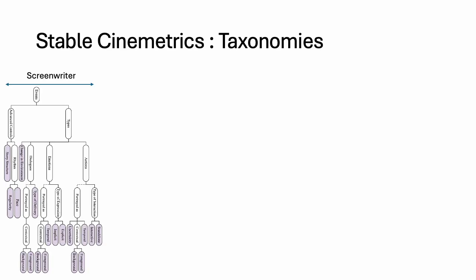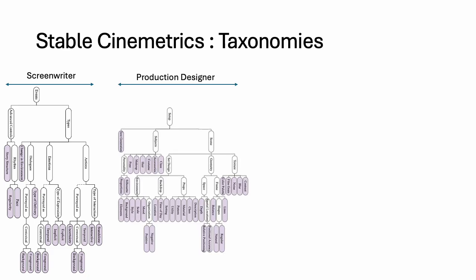From the screenwriter's point of view, the core concern is what happens in the shot, the events, the actions and emotions, and how they unfold. This is captured by our events taxonomy. Production design concerns the visible world within the frame: sets, props, environment, the subjects, and the look and organization of space. Our setup taxonomy encodes those elements.